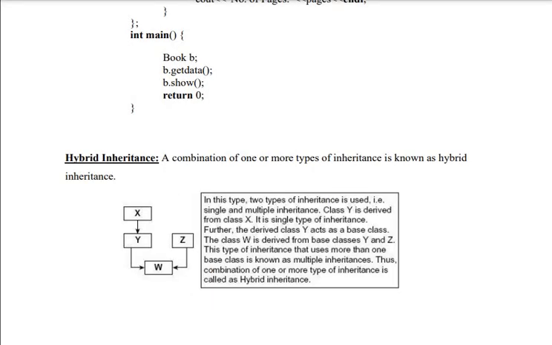Hybrid inheritance is a combination of one or more types of inheritance. Look at this. X to Y and Y to W is multi-level. And from Y and Z, W is created, which is multiple. So a combination of multi-level and multiple is hybrid. Any combination of one or more types of inheritance is hybrid. So X is a base class to Y, and Y and Z are base classes to W, and W is a derived class.